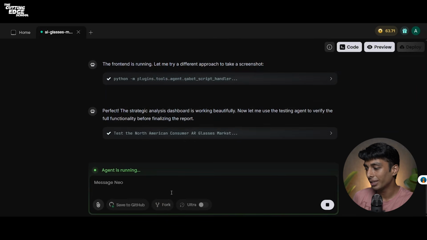Now as you can also see, there's the option to fork your conversation. Now what does this fork mean? The fork option in conversations enables you to start a new conversation using your previous context memory. Now let me explain it better. So what happens when you fork a conversation? When you click on fork, a new conversation will be started and this conversation will have the context of your previous conversation with the previous project.